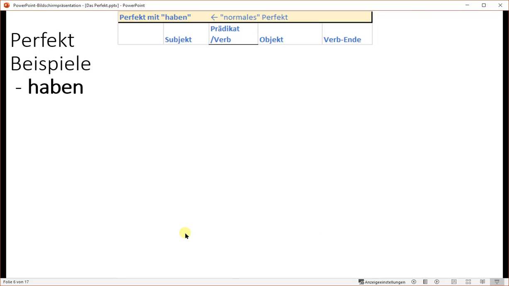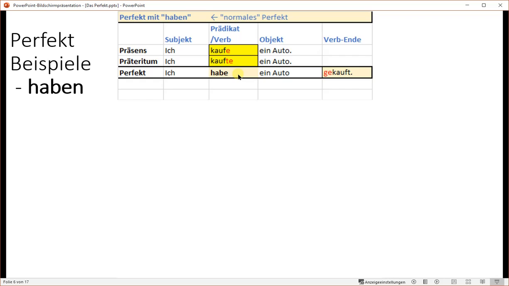Here are some examples with haben. Präsens: ich kaufe ein Auto. Präteritum: ich kaufte ein Auto. Perfekt: ich habe ein Auto gekauft. Ge, and it's at the end of the sentence.